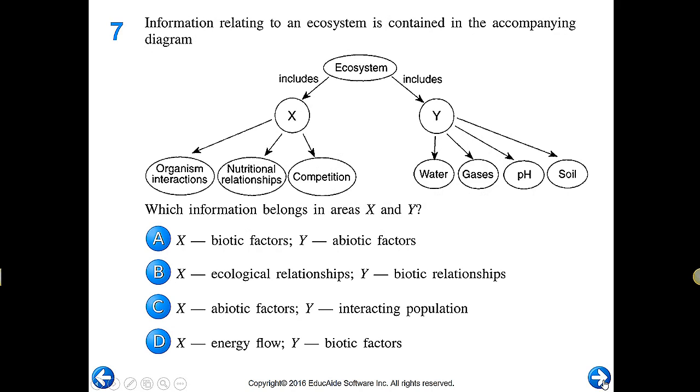Okay, number 7, information relating to an ecosystem is contained in the accompanying diagram. We've got a little flow chart here. Remember, ecosystems include both biotic and abiotic. So which one of these would be the biotic? Well, organism interactions, nutritional relationships, what they eat, who eats them, competition between various organisms. Those are the biotic things. And over here are the abiotic things. Water is non-living, gases, pH, soil, those are all non-living things. So that would be choice A.